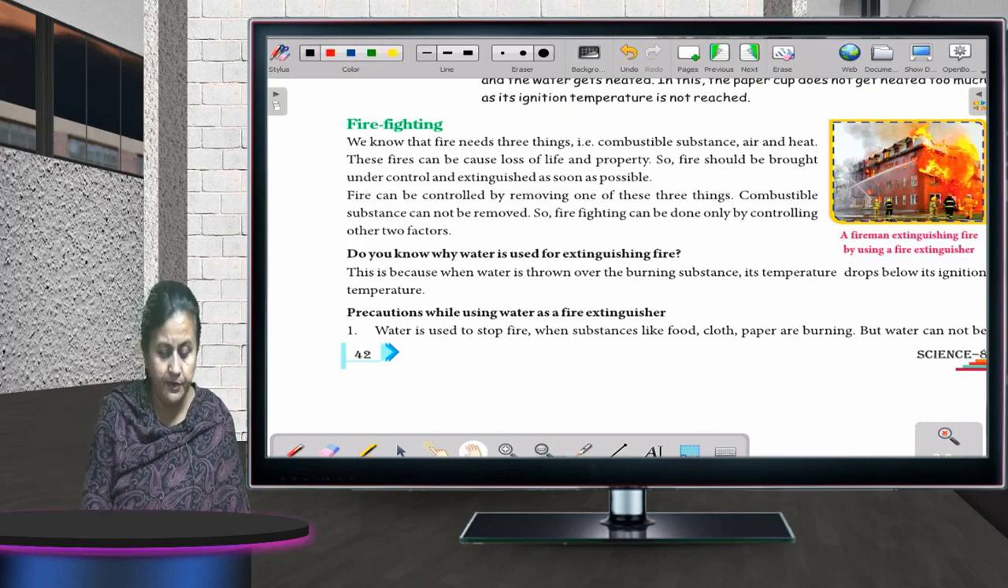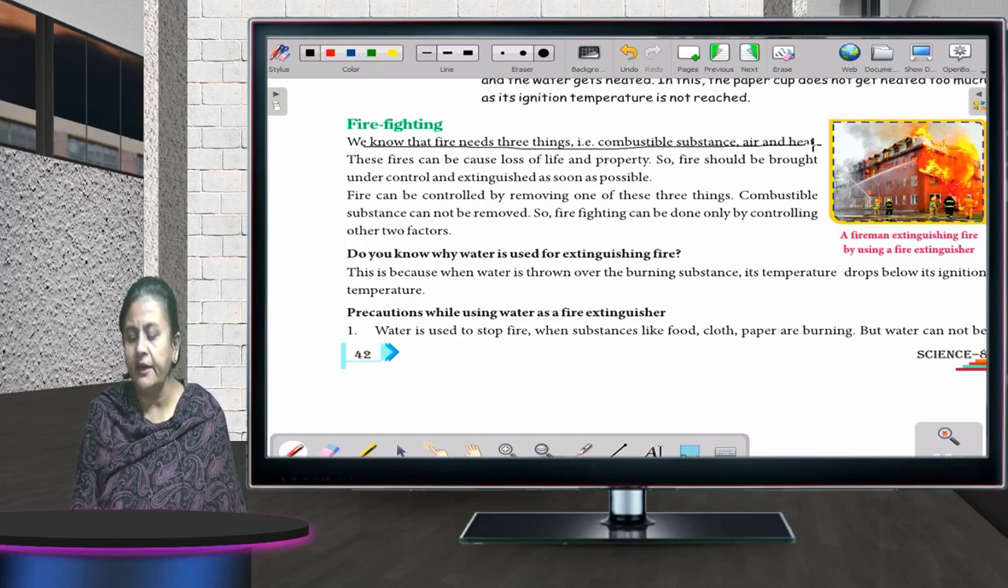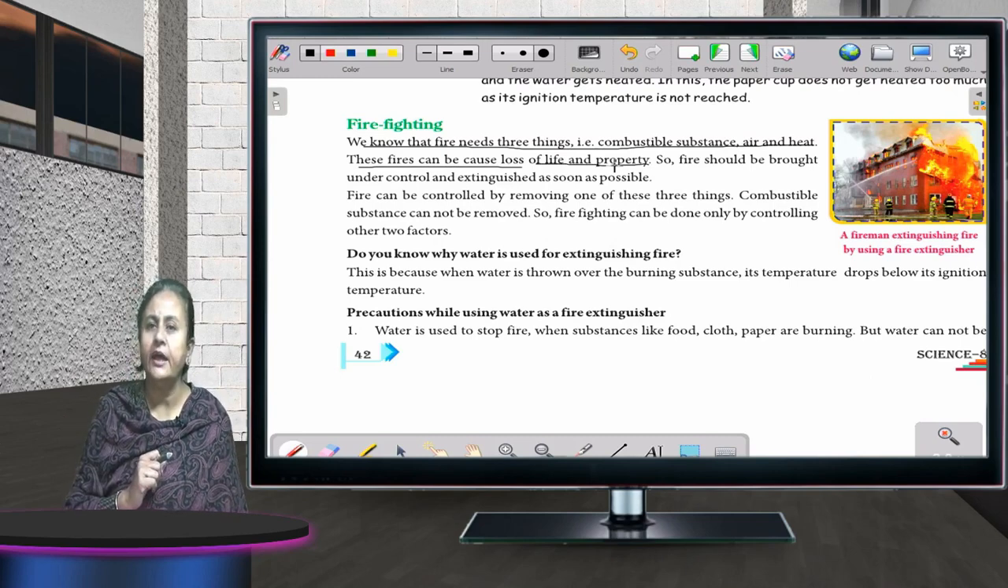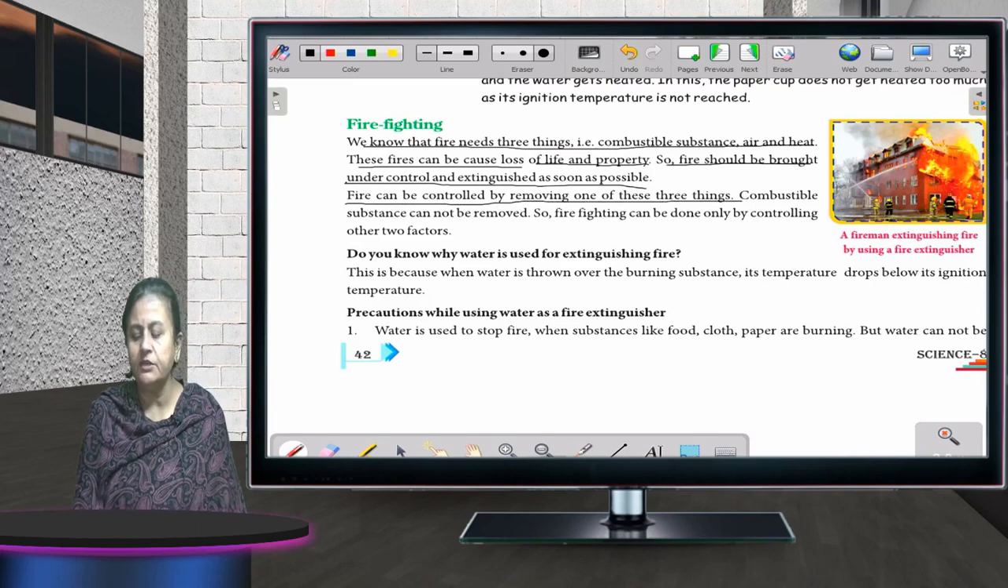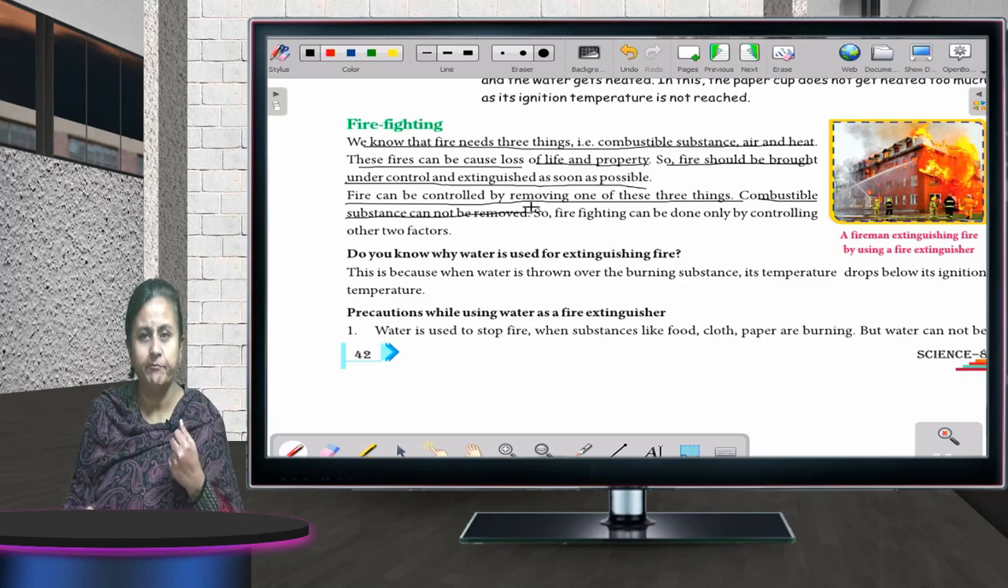Okay. So we know that fire needs three things: combustible substance, air and heat. These fires can cause loss of life and property. Whenever there is a fire, life and property both are at loss. So fire should be brought under control and extinguished as soon as possible. Fire can be controlled by removing one of these three things. Combustible substance cannot be removed because it has already caught fire. You cannot remove it.